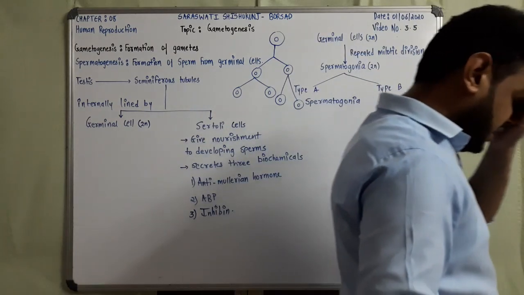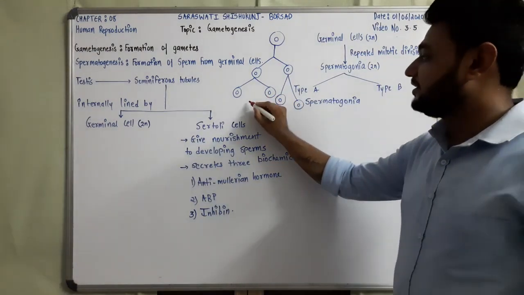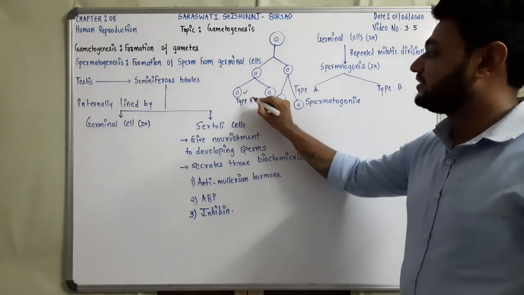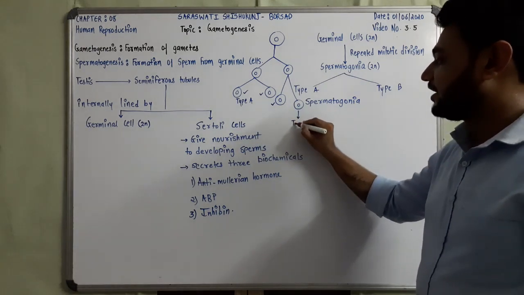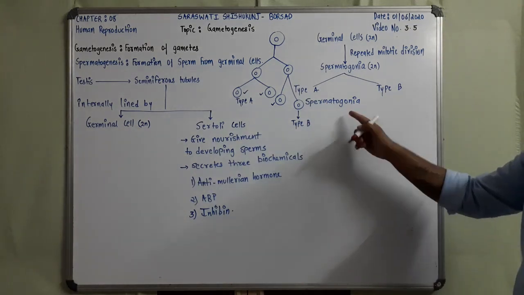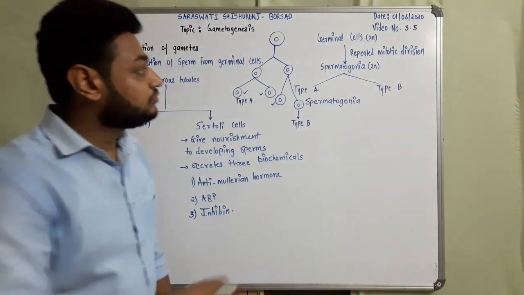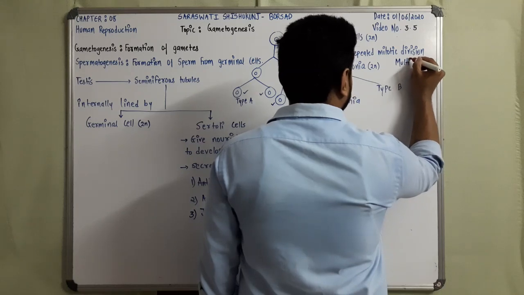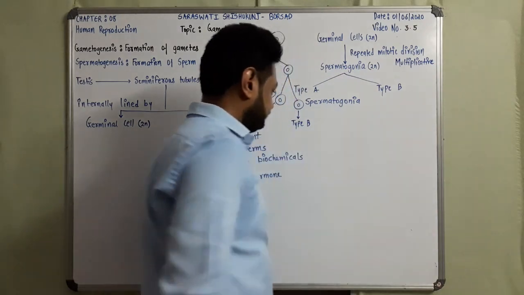But certain cells become type B. For example, this is type A, this is type A, this is type A, but this becomes type B. Type B continues to differentiate and forms the primary spermatocyte. So the first one was the multiplicative phase, with repetitive mitotic division.